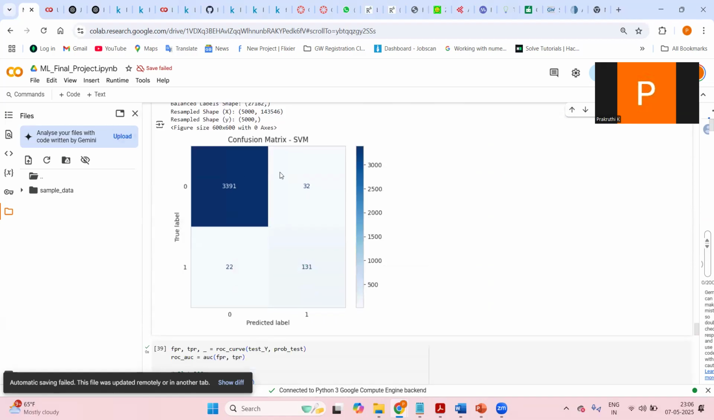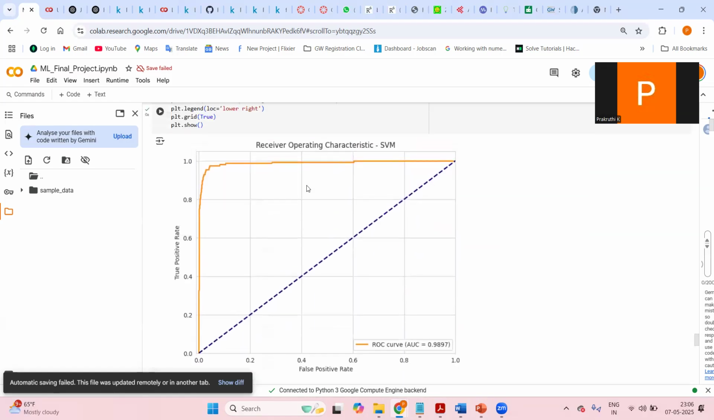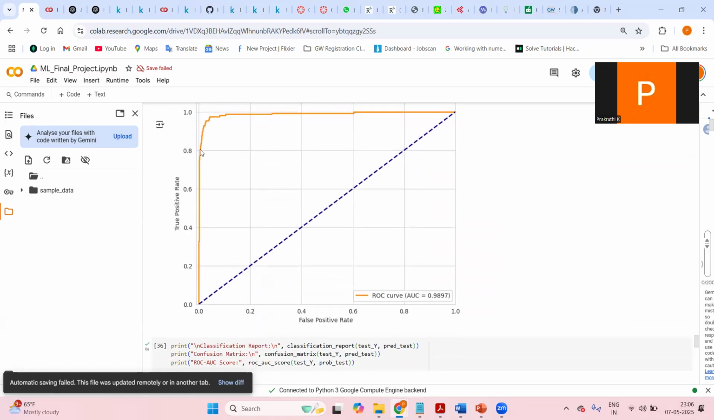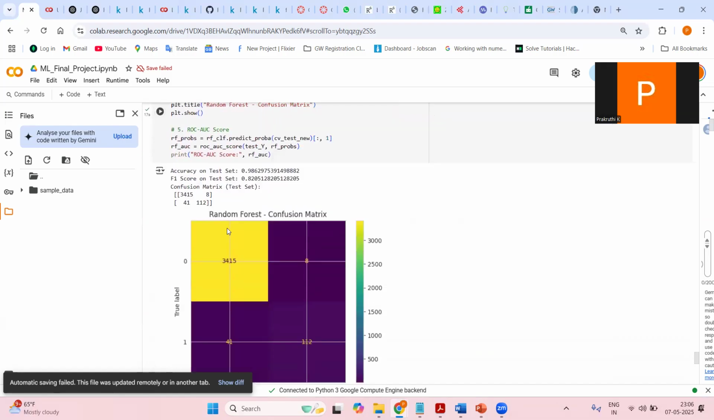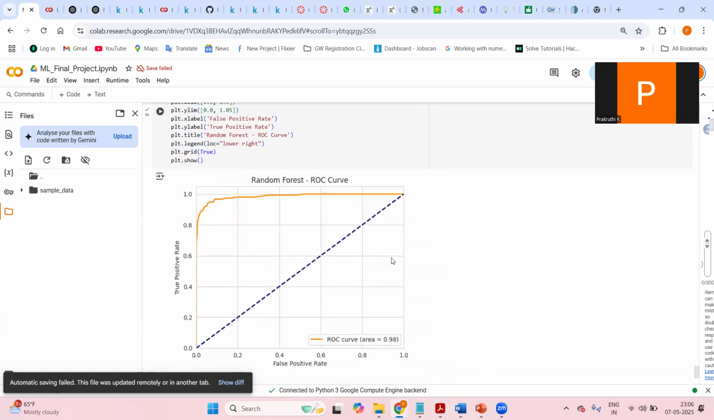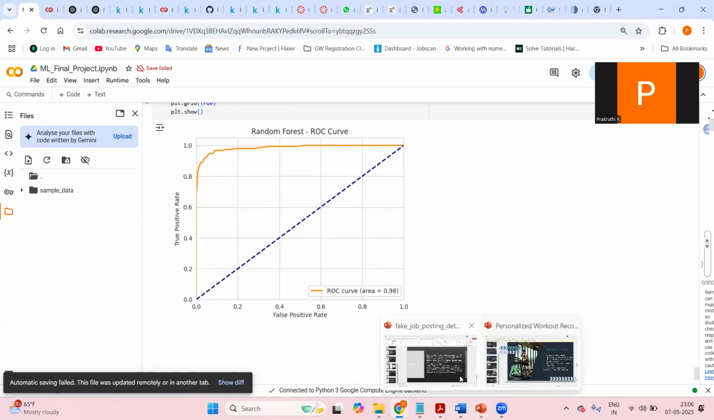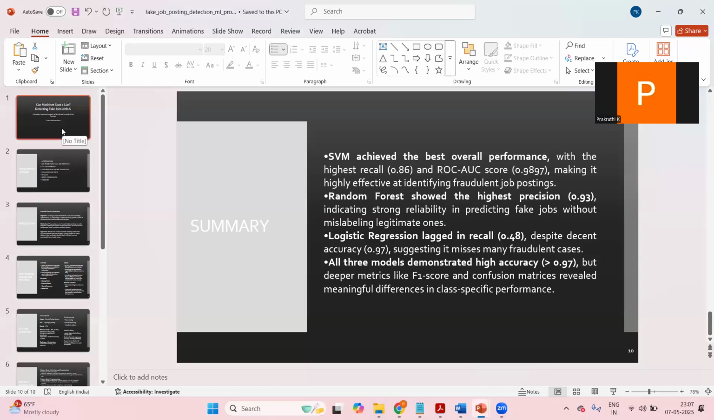After that, I was able to run this successfully, and this is the confusion matrix, and this is the area under the curve. It is almost touching the y-axis. So this is the random forest output, and this is the area under the curve for the random forest. So this is our code, and this is our project. Thank you for your time. Thank you for listening.